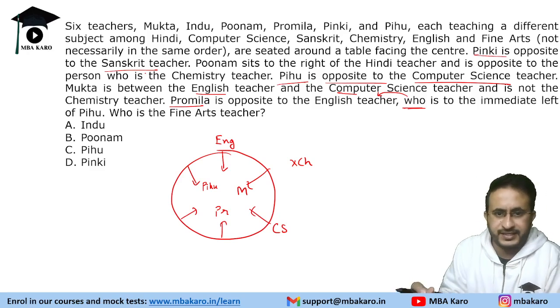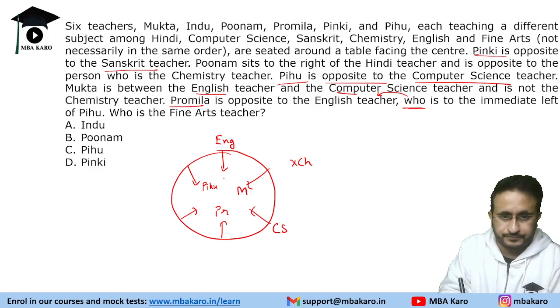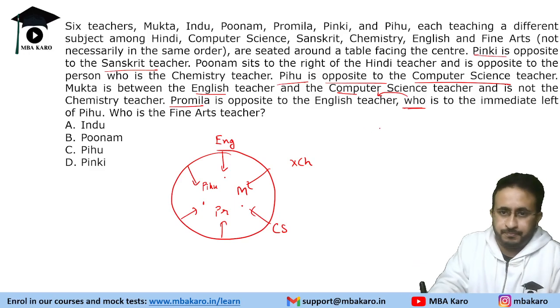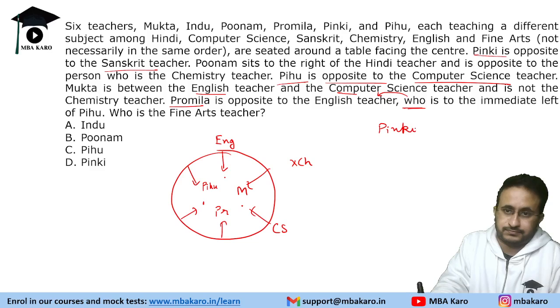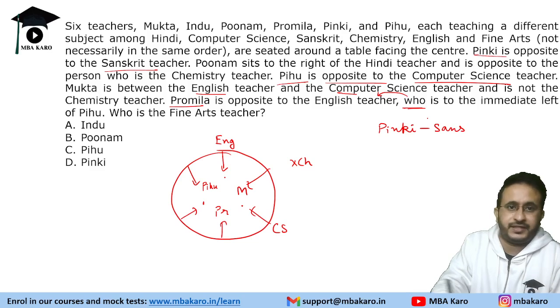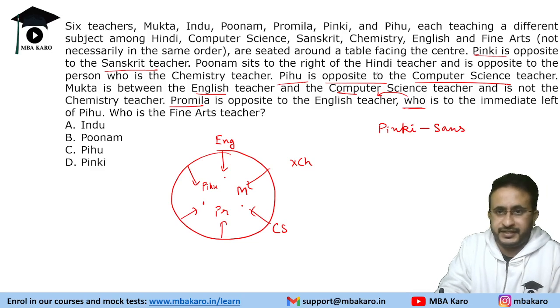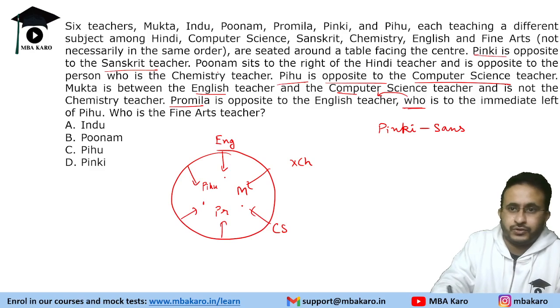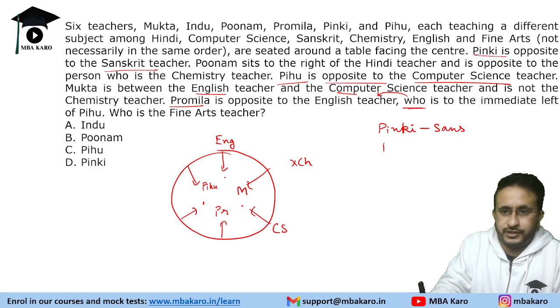Pinky is opposite to the Sanskrit teacher. Now who could be the Sanskrit teacher? This could be Pinky, this could be Pinky, this could be Pinky, so we cannot figure it out. So Pinky and Sanskrit. Poonam sits to the right of the Hindi teacher. Poonam we have not yet put, and she is opposite to the chemistry teacher.